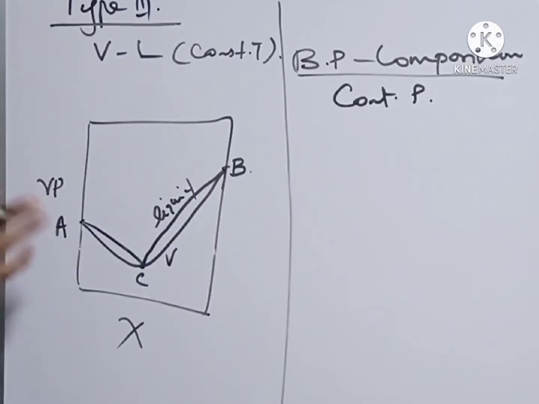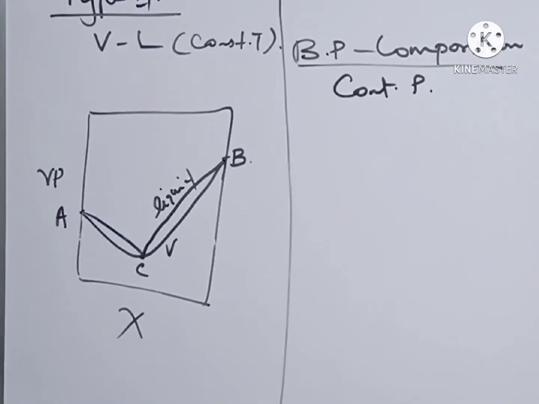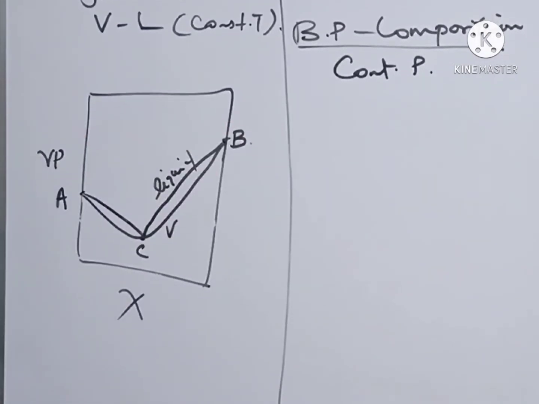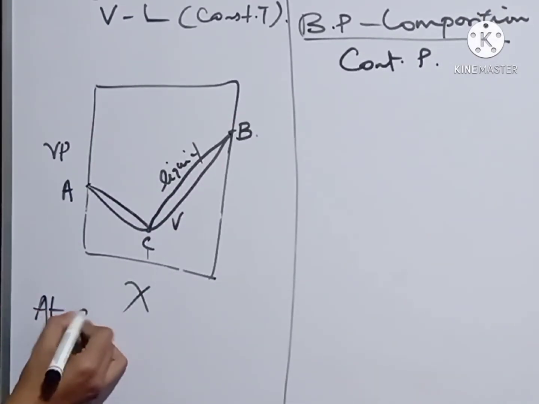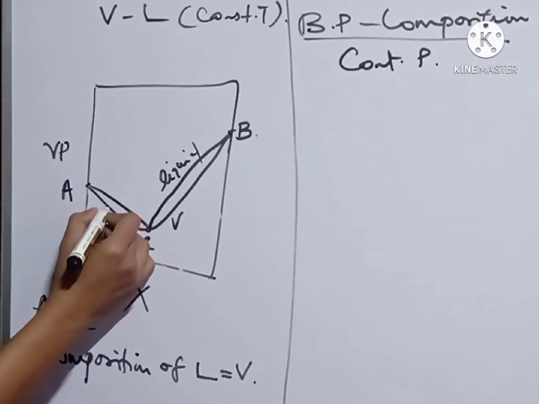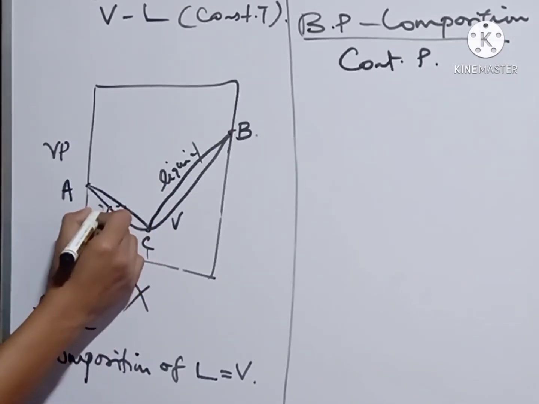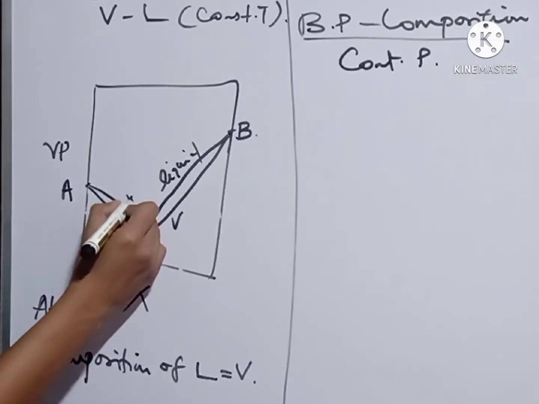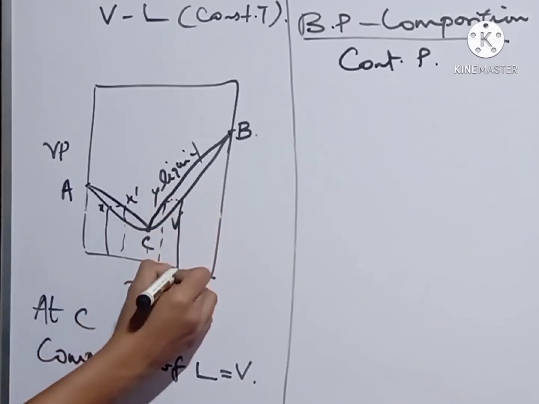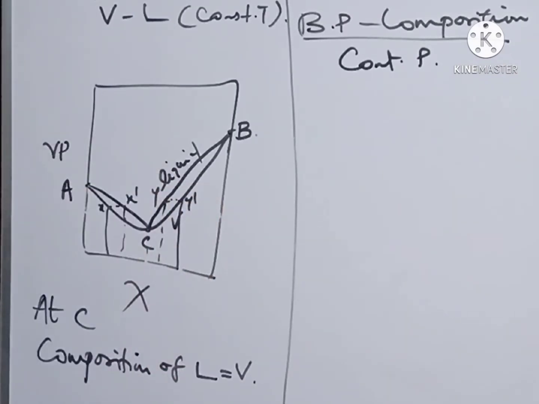So the vapor pressure lies in between two regions, that is between A and the minimum point C, and between the minimum point C and B. At C, the composition of liquid is equal to the composition of vapor. Then at all other points they exist in equilibrium, that is here is an X value and here is an X dash value. Same way here is a Y value, and Y dash will be in equilibrium with Y.